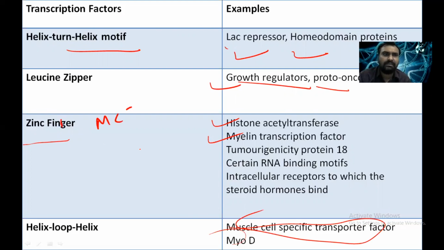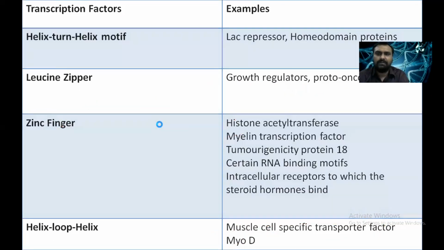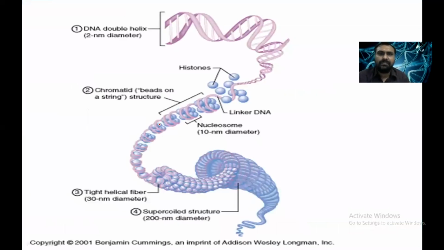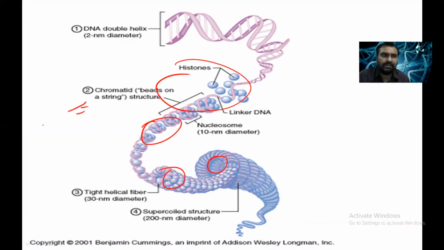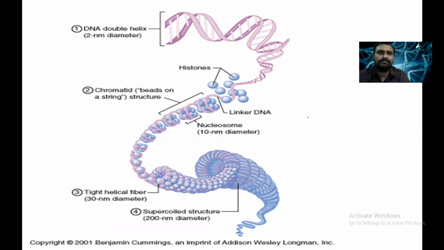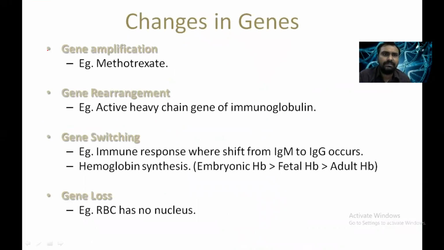What are the different transcriptional factors that can affect the regulation of the gene? We have already seen in the epigenetic lecture that DNA is wrapped around the histone, so in the small cell it is fitted. This is called epigenetic. Histone can be acetylated, and then transcription will be active. Or if there is methylation of DNA in the promoter region, the gene becomes silenced. Right. So now coming to the changes in the different gene.